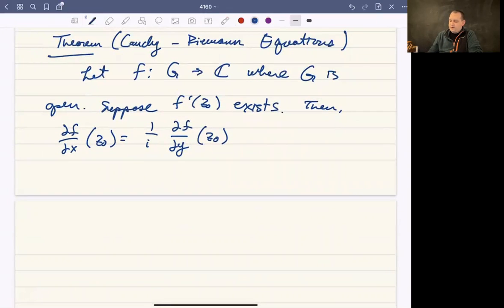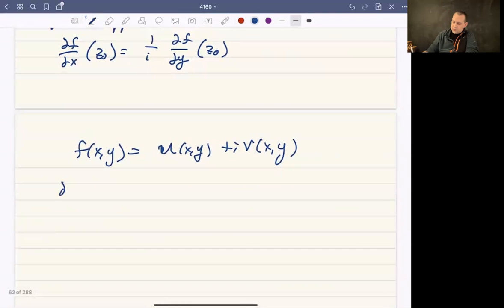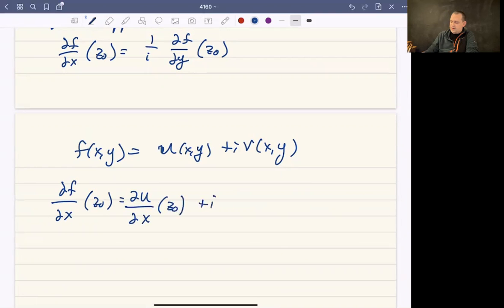So let's think about what happens in that case. If you were to have f of x,y equals u of x,y plus i v of x,y, then let's think about what would be the partial of f with respect to x. Well, the partial of f with respect to x would be the partial of u with respect to x, evaluated at that point, plus i times the partial of v with respect to x at that point.